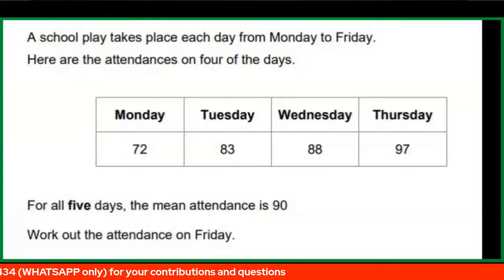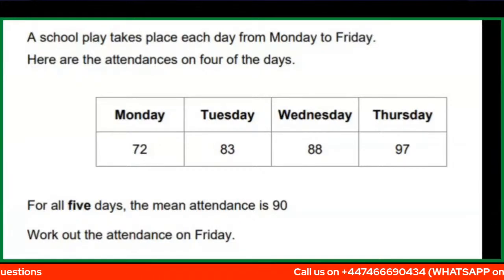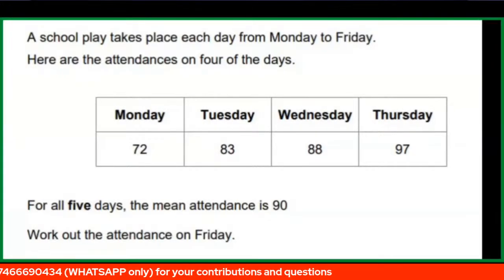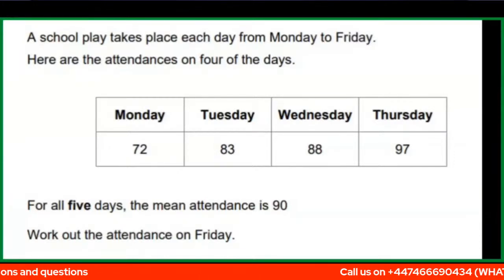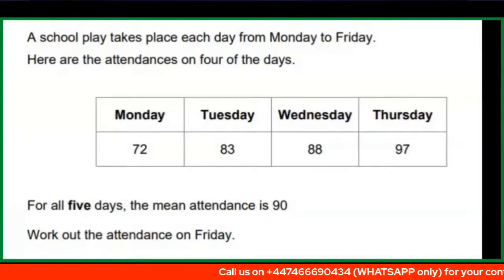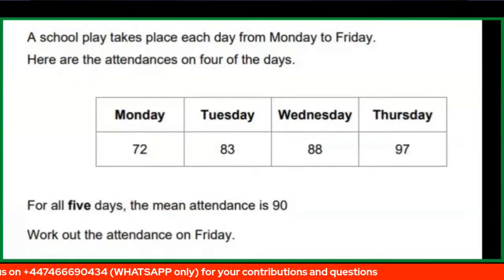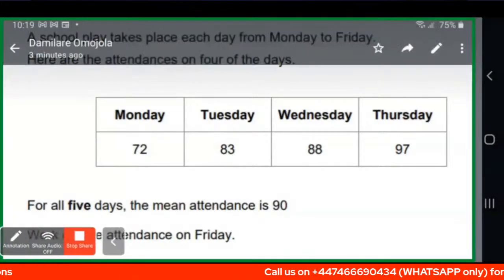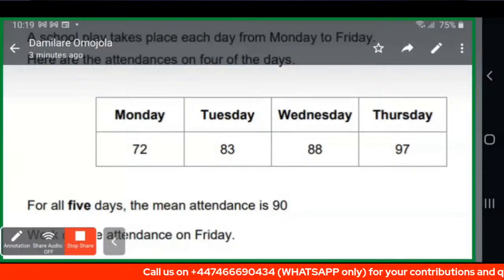So we know that the school play takes place from Monday to Friday. We were not given the attendance on Friday. We were given the attendance on the 4 other days from Monday to Thursday. And one thing was given also, the mean attendance for the 5 days. They said the mean is 90. So how do we solve this kind of question? I will just go to my whiteboard so that I can explain it better.